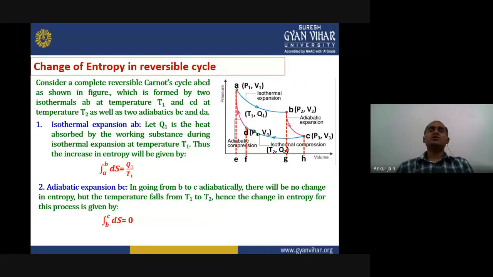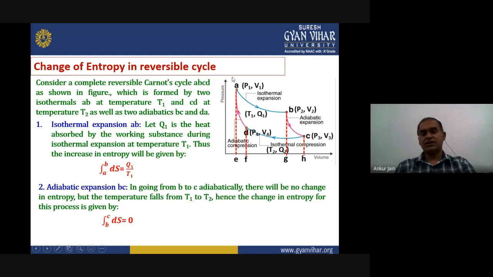Now the next topic is related to the change of entropy in a reversible cycle. For this, because you know the Carnot cycle is ideally reversible, to calculate the change of entropy, let us consider one reversible Carnot cycle. We have studied about this.